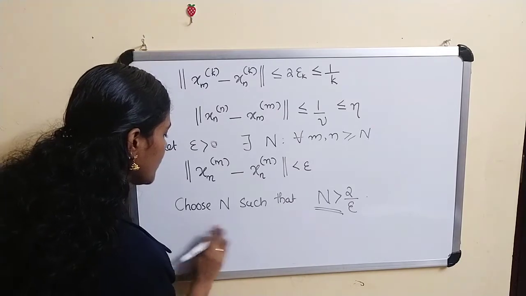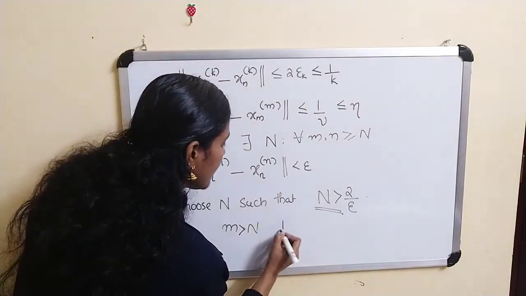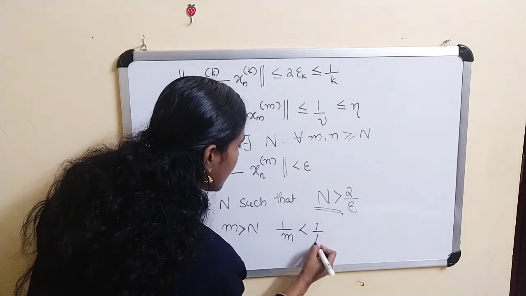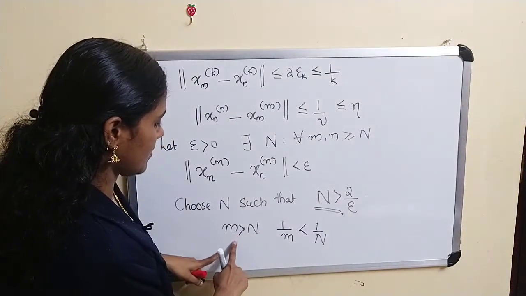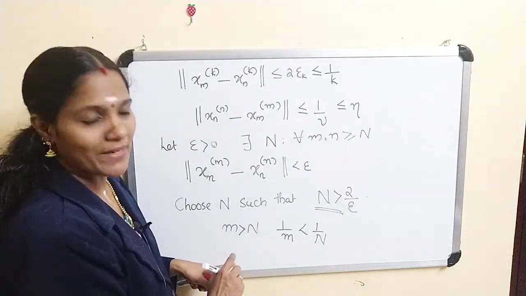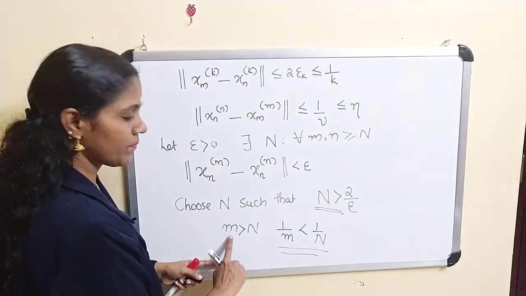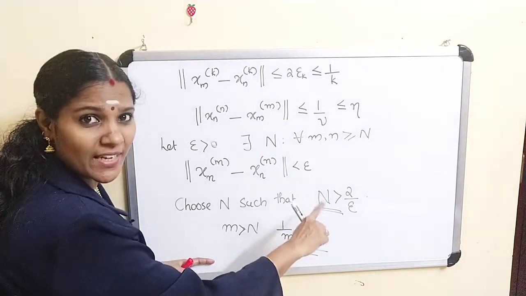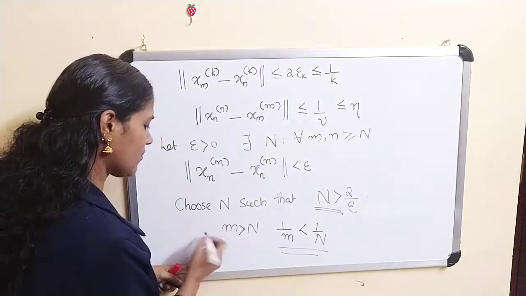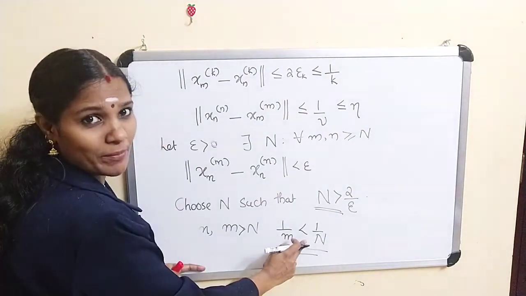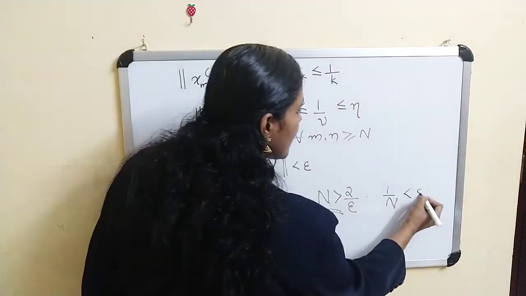Therefore for any m greater than N, clearly 1 by m is less than 1 by N. So choose an N such that N is greater than 2 by epsilon, and let m be greater than N. For this m, 1 by m is clearly less than 1 by N, and 1 by N is less than epsilon by 2.